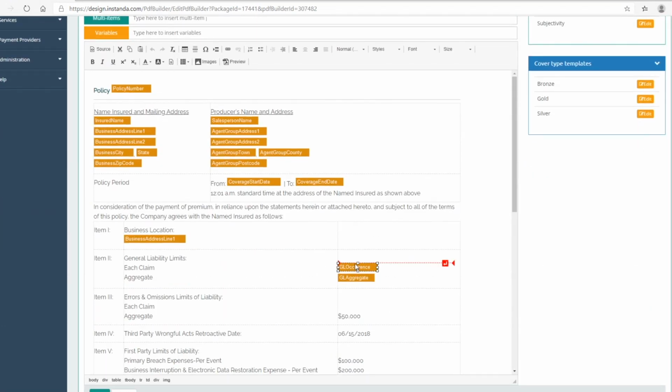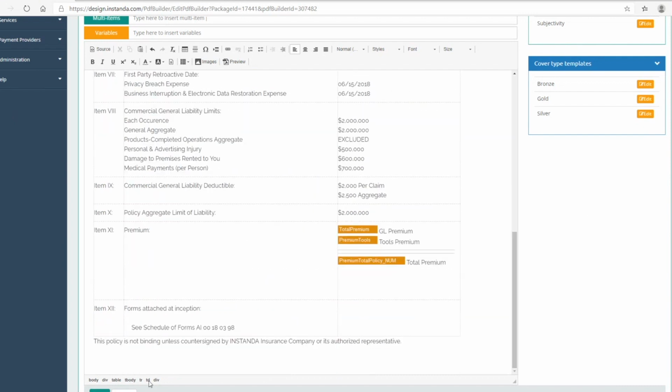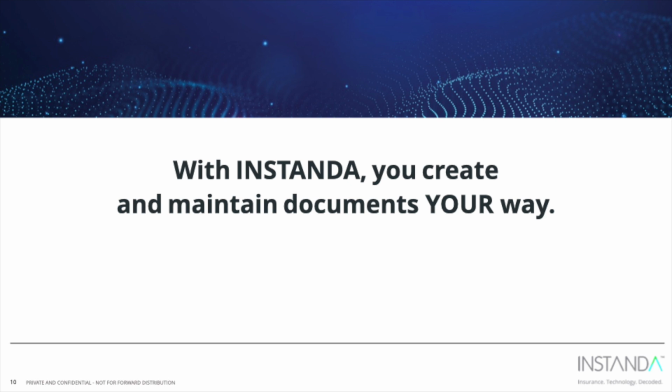The documentation tool is a user-friendly experience, much like that of Microsoft Word, where you can upload documents, maintain changes, and generate PDFs that are triggered with business rules. All the configuration shown earlier in this demo created the data that can be placed on these documents. You design the documentation in the tool and add the data variables in the appropriate place on the documents. Static documentation can also be scanned into INSTANDA for use in the new business process. With INSTANDA, you create and maintain documents your way.